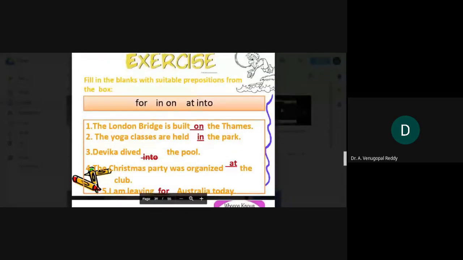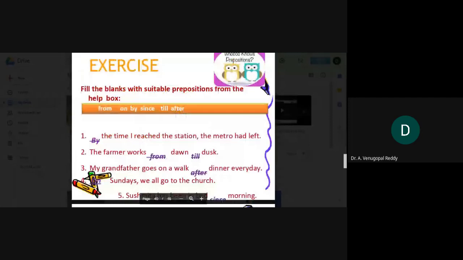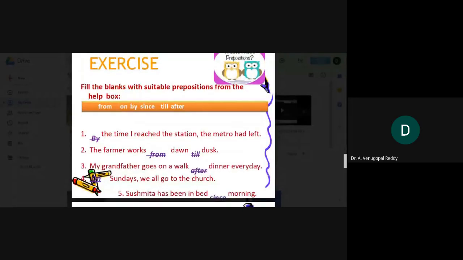The London Bridge is built on the Thames. The yoga classes are held in the park. Devika dived into the pool. Into is used if an action is in motion. Let us see another exercise.